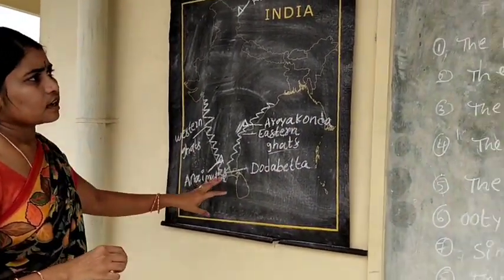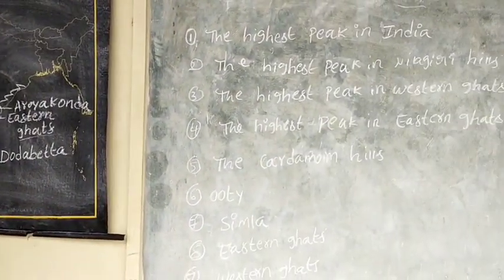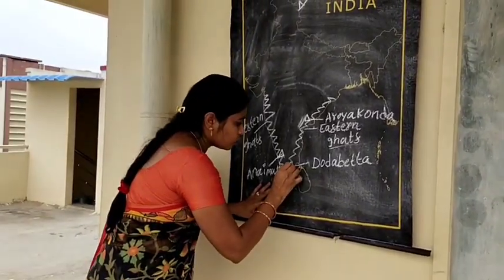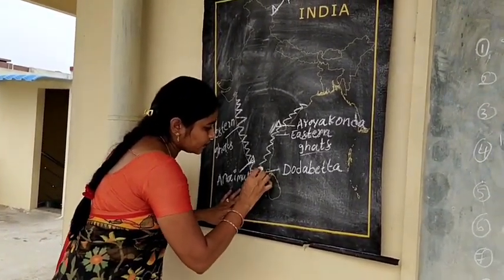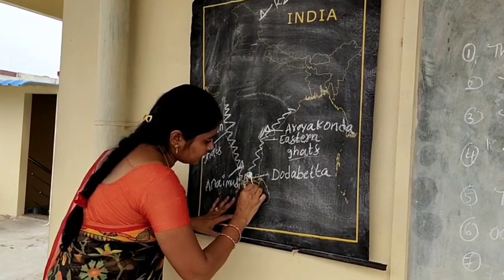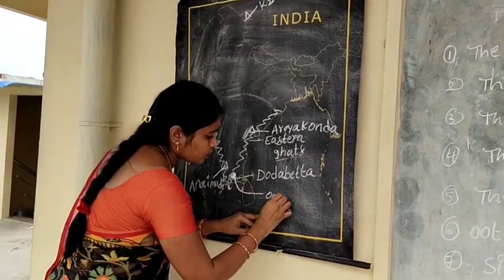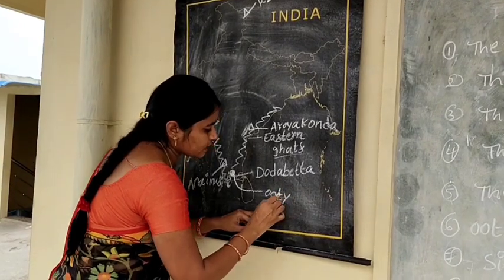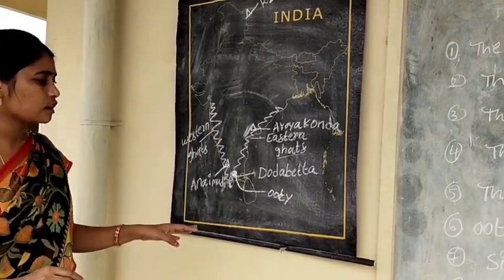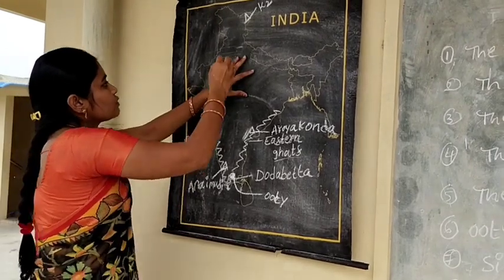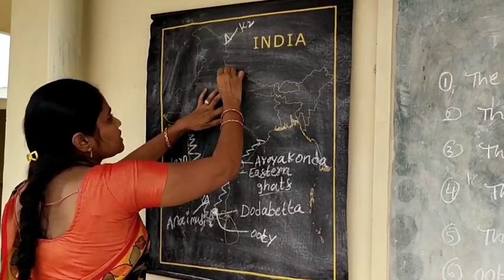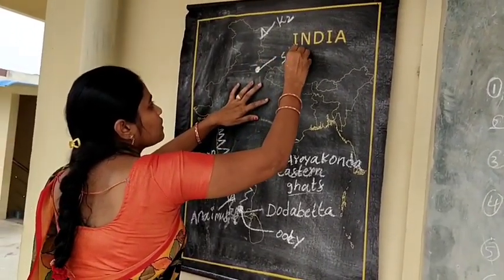Next one is hill station. Ooty is located in Tamil Nadu. The famous hill station in Tamil Nadu, Ooty, is also known as Udagamandalam. Next one is famous hill station Simla.